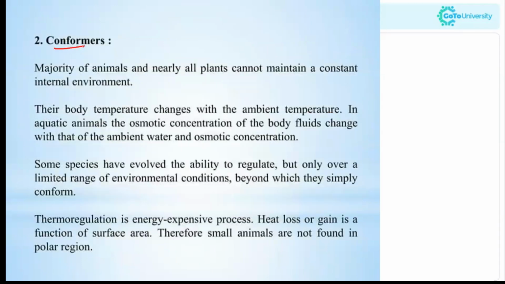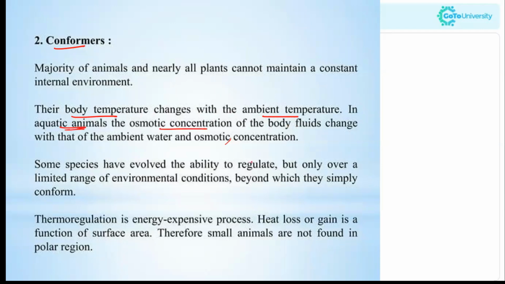Moving to conformers. The majority of the animals and nearly all plants cannot maintain a constant internal environment, as we refer to the ectotherms. Their body temperature changes with the ambient temperature. For example, in aquatic animals, the osmotic concentration of the body fluids changes with that of the ambient water.